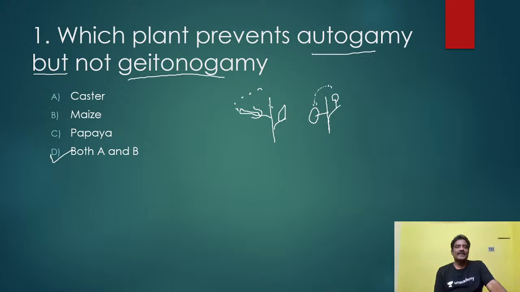It seems to be cross-pollination, but it is not. It is also a kind of autogamy, because the genetic material belongs to the same plant. That point you have to understand.